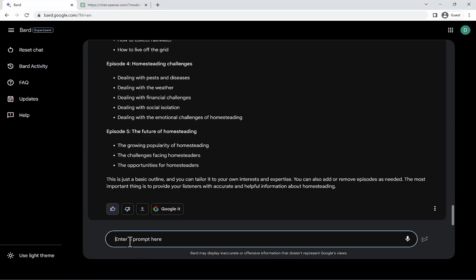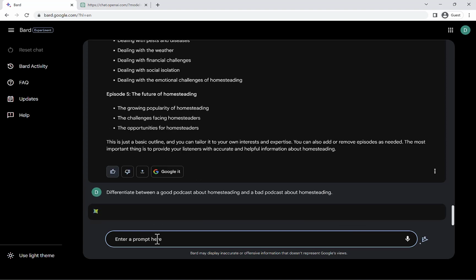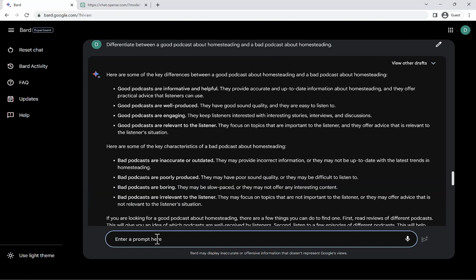Okay, let's try this. Differentiate between a good podcast about homesteading and a bad podcast about homesteading. Let's see what this has to say. I'm not convinced that as we get into these higher levels, how useful it's going to be.